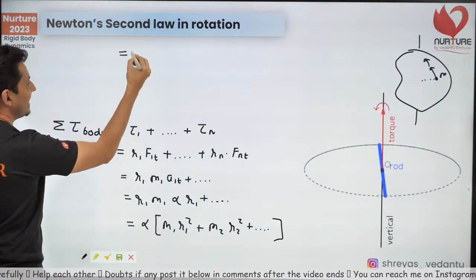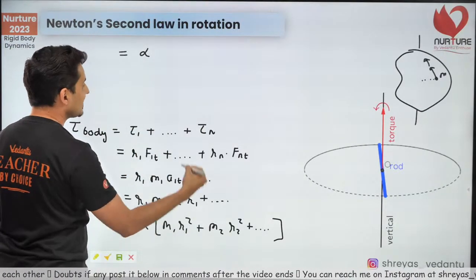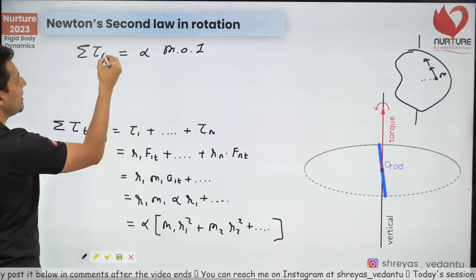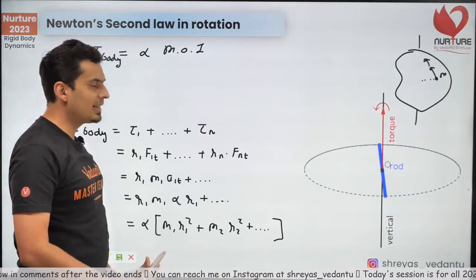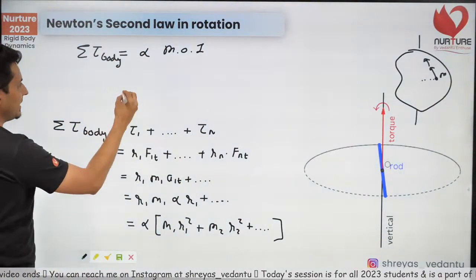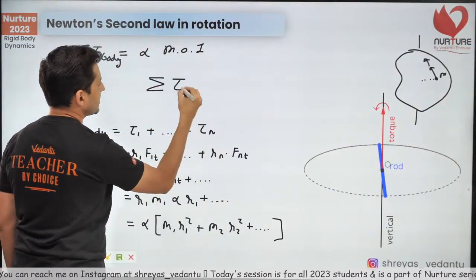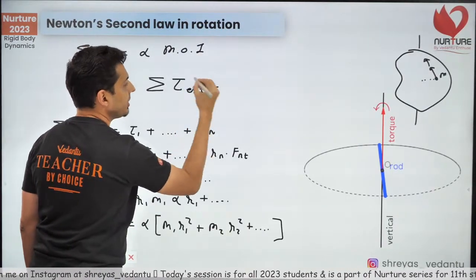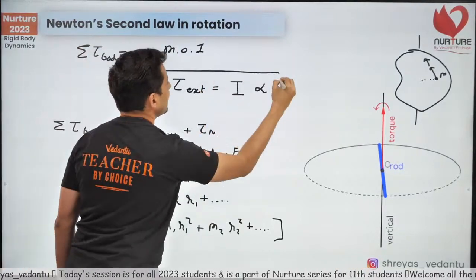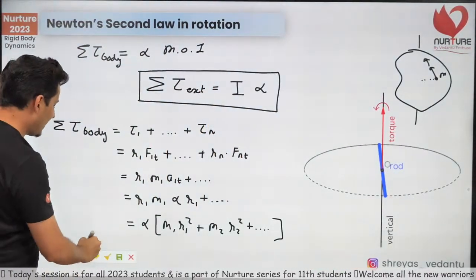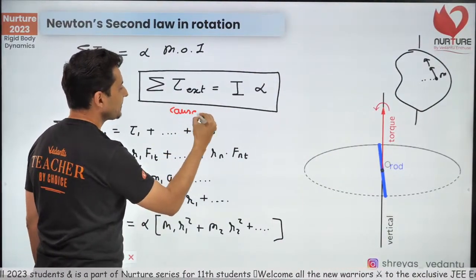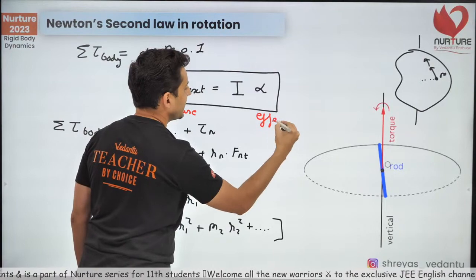So this is nothing but alpha, and this is nothing but the moment of inertia. So this is nothing but the torque on the body. I think I got what I wanted exactly. So the final outcome is the net external torque acting on a body is moment of inertia into alpha. So this is your final equation, and that was also there in the thumbnail of today's class. So this is nothing but your cause, and this alpha is nothing but your effect.